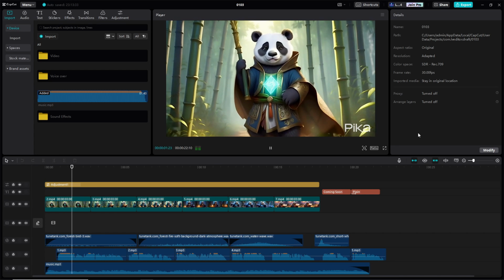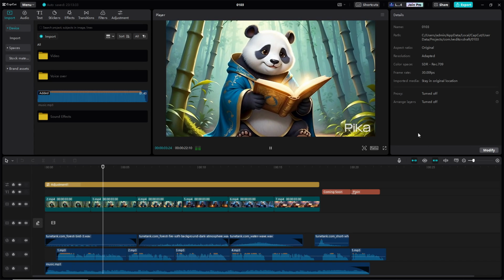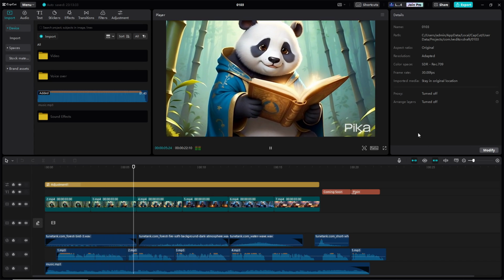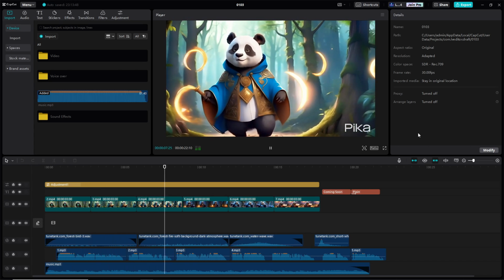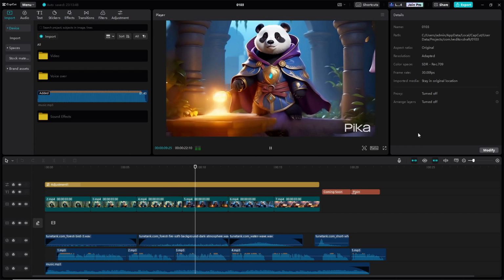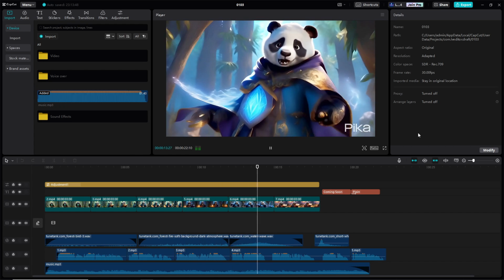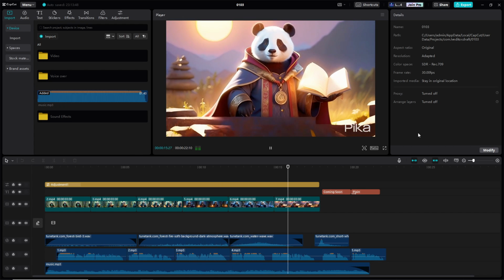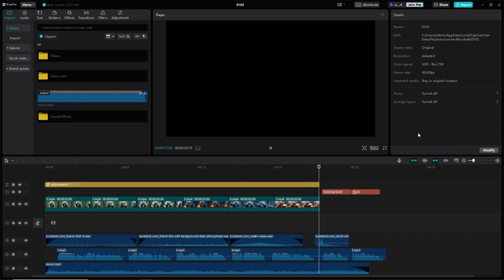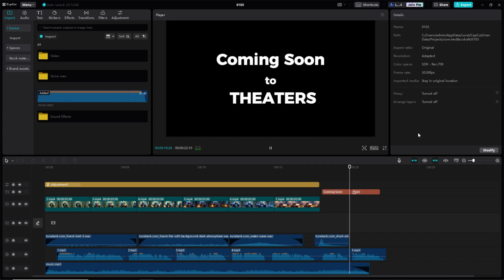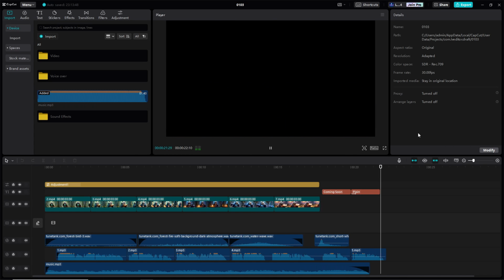In a world where magic thrives, one young panda holds the key to its wonder. With boundless curiosity and a heart full of courage, he faces a challenge that threatens to consume the realm. Join Pippin on an enchanting adventure where magic illuminates the darkest of shadows. Coming soon to theaters, Pippin, Guardian of the Enchanted Realms.